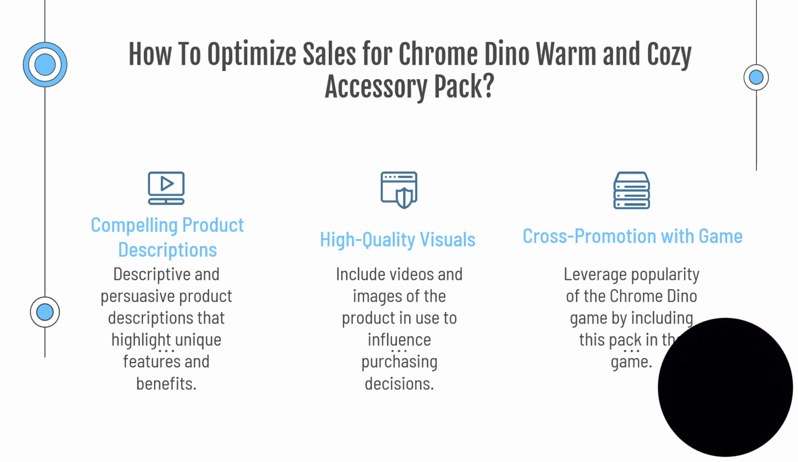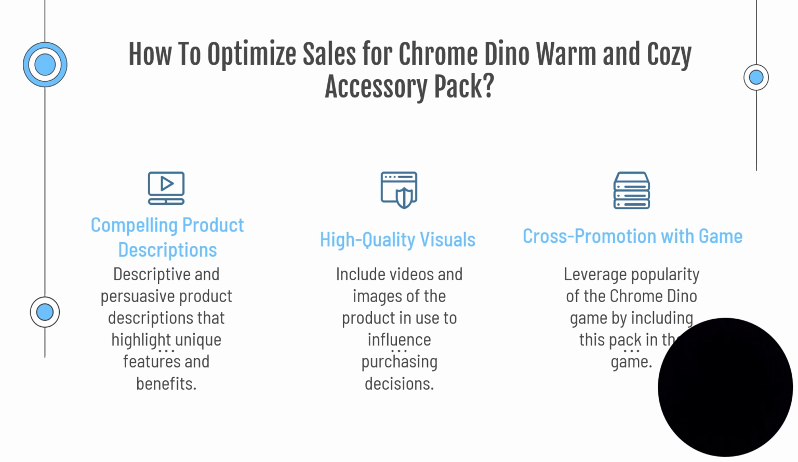The first thing is creating a compelling product description. Now on the sales site right now, there is no product description. So having a descriptive and persuasive product description that highlights unique features and benefits can be really helpful to sales.